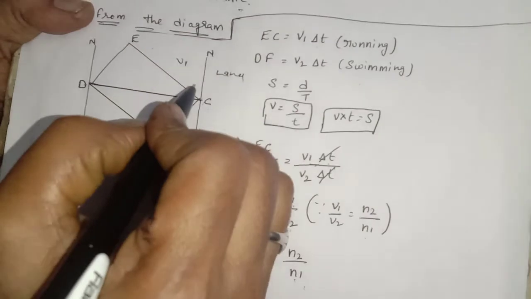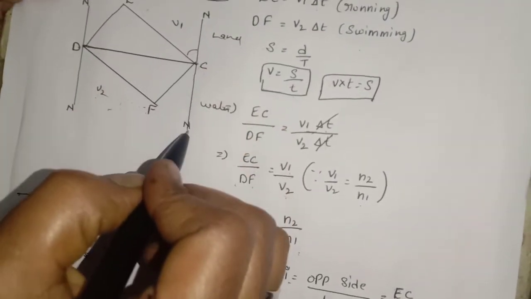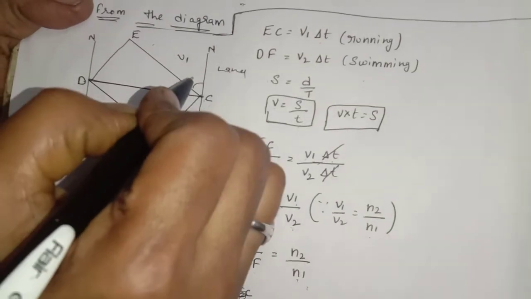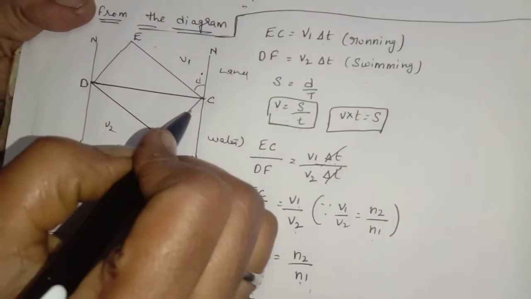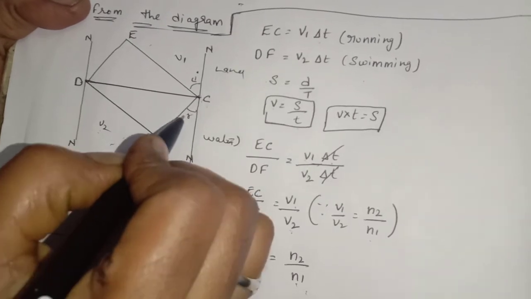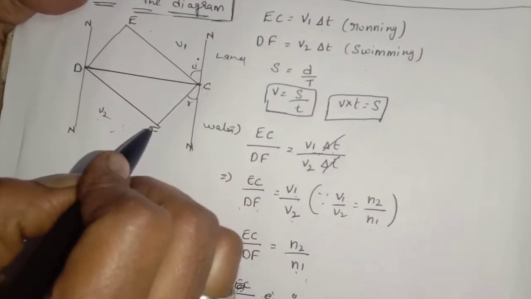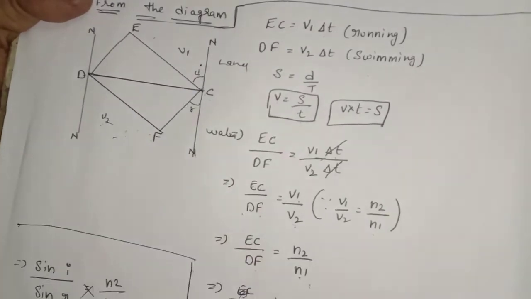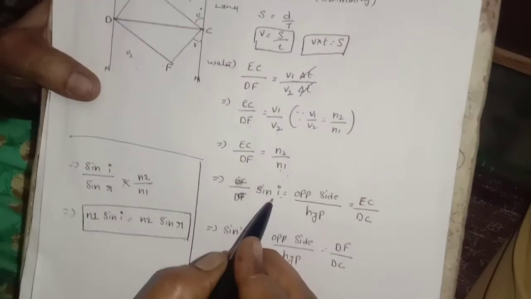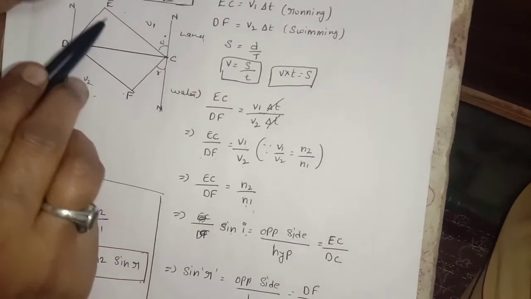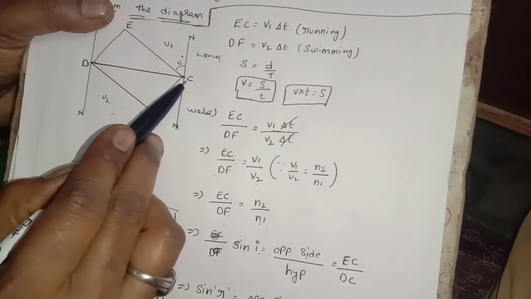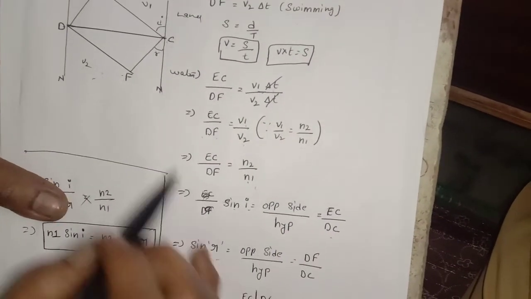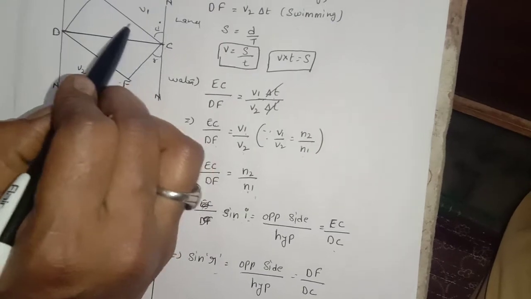Okay, sin I. Here this is a normal ray. The angle between the normal ray and the incident ray is nothing but angle I. And here angle R. Okay, the angle between the normal ray and the refracted ray is nothing but the refracted ray, this one R. So sin I is equal to opposite side. So what is the opposite side? EC by DC. Hypotenuse is nothing but DC. Okay, EC by DC.